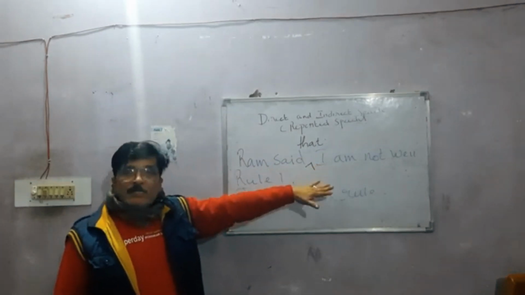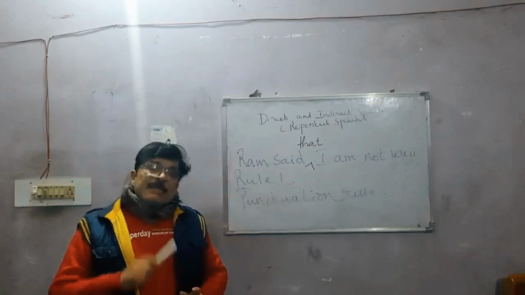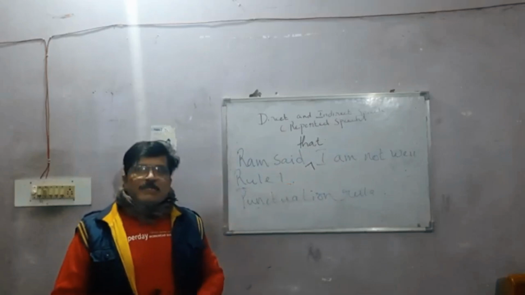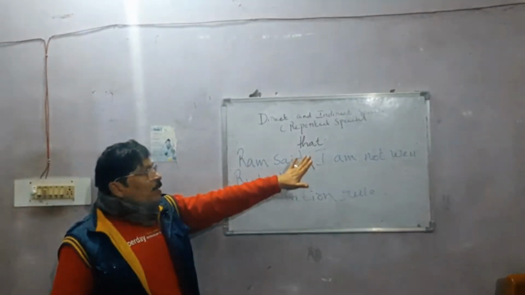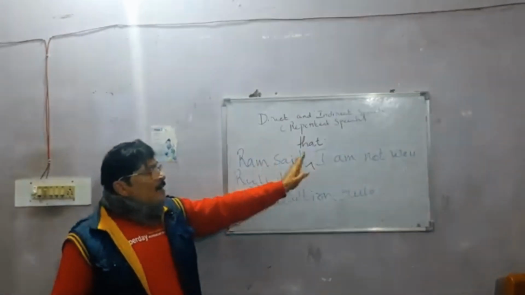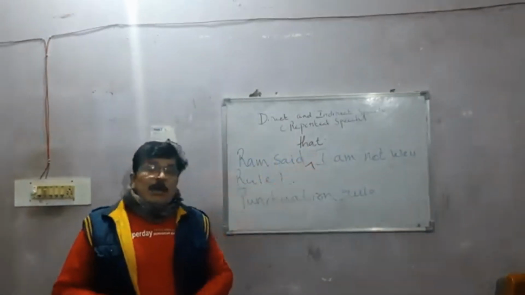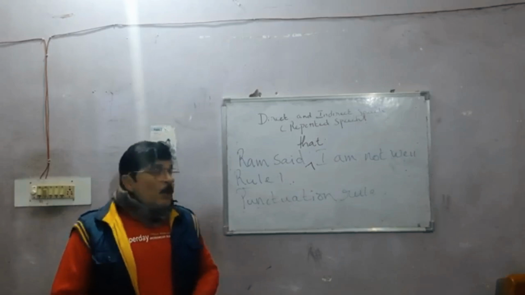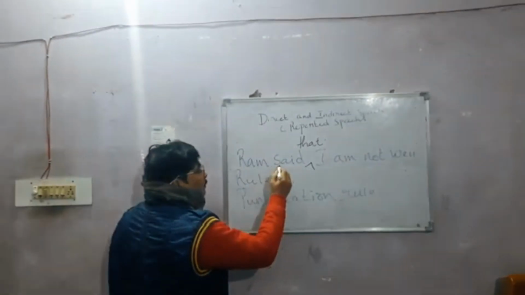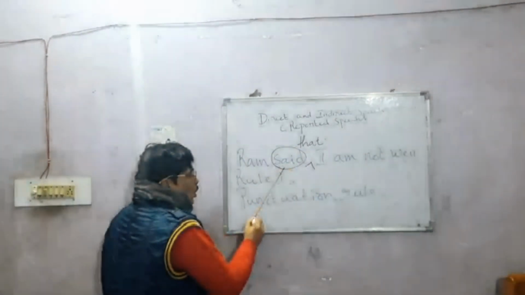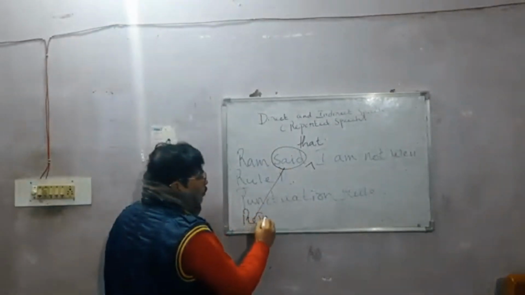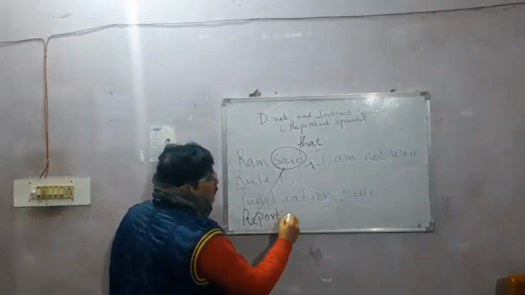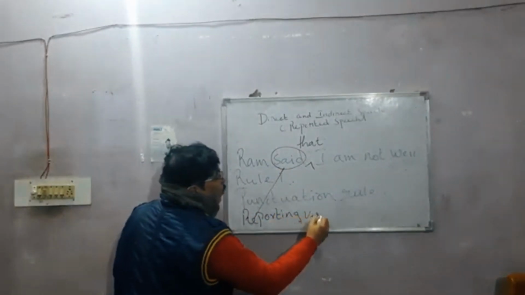I hope you understood. Now, the second thing that you have to know is, in a direct speech, for example, Ram said, I am not well. Now, there will be two verbs in the direct speech. One verb is called the reporting verb.